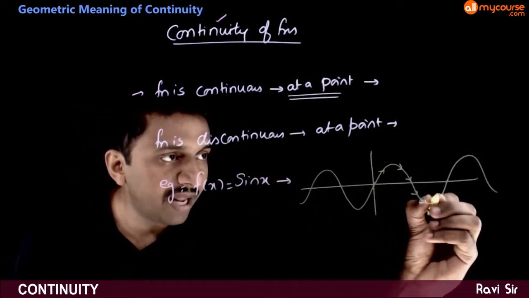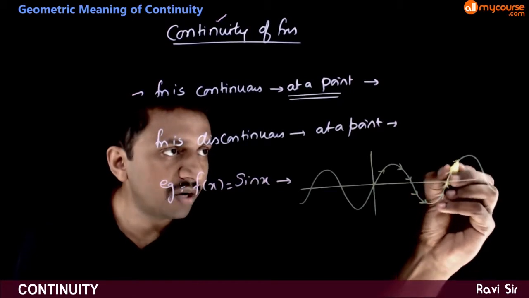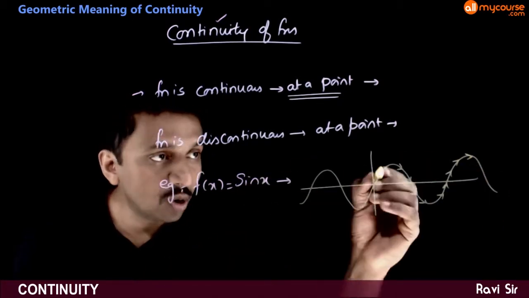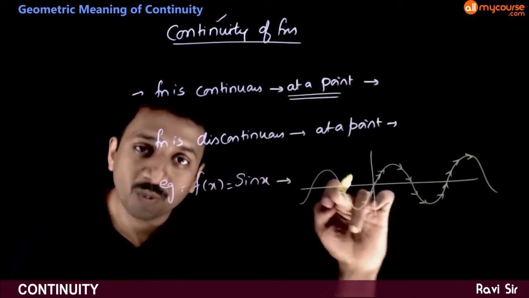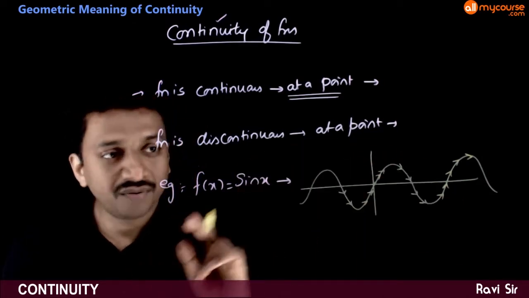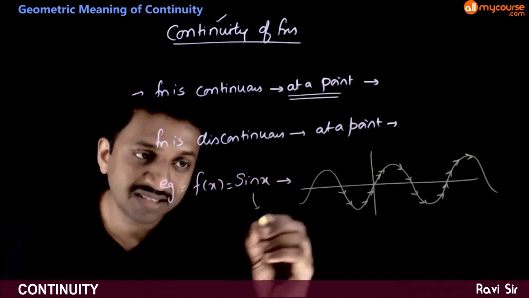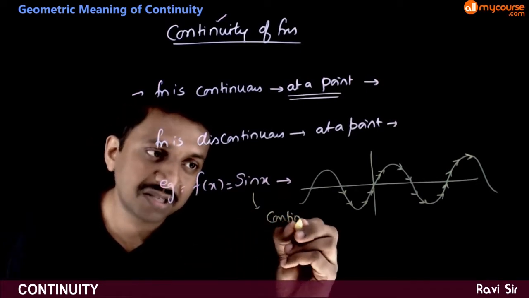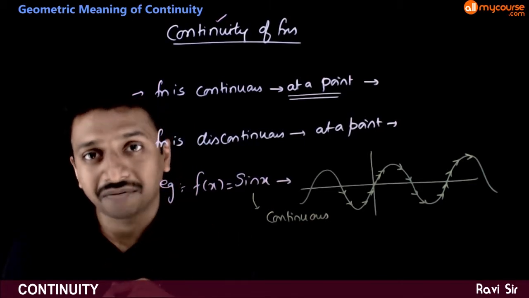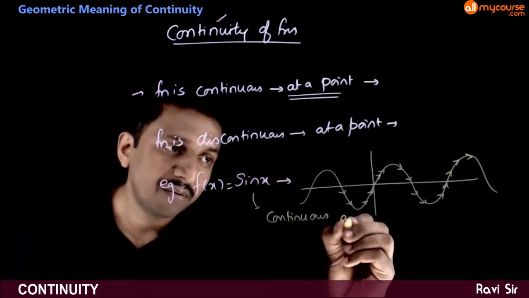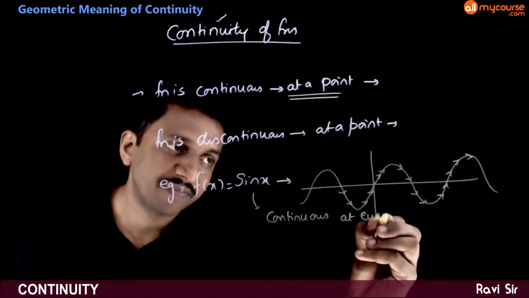There is no breakage at any point whatsoever. The curve is not breaking. The curve is moving continuously. So we say that the function sin x is continuous at every value of x.